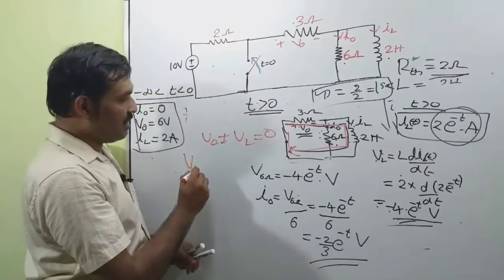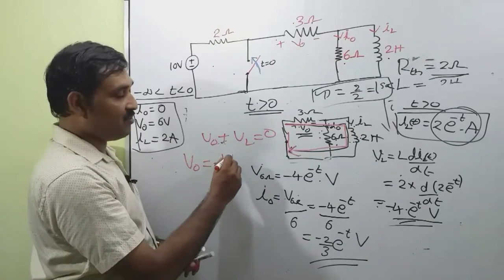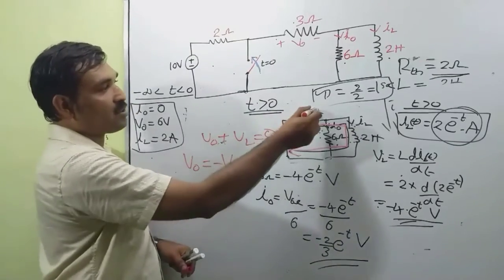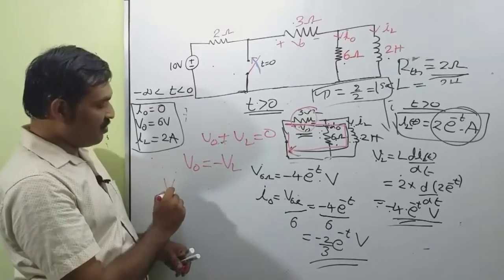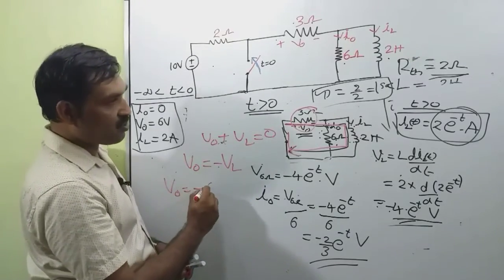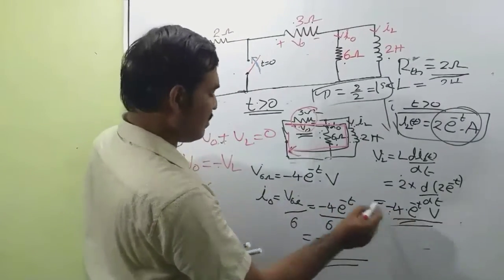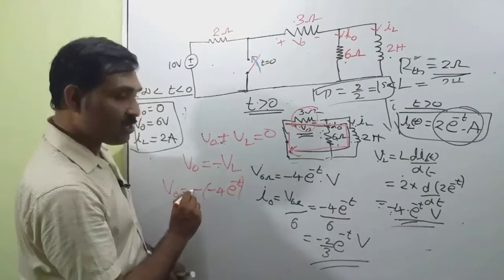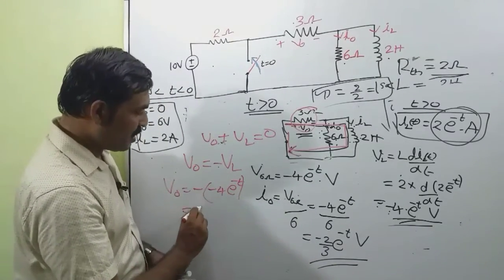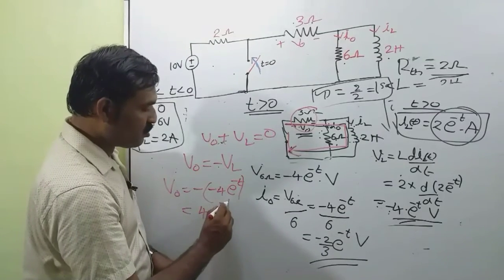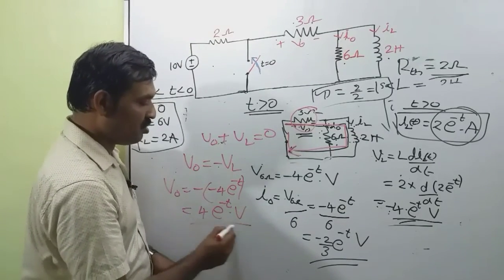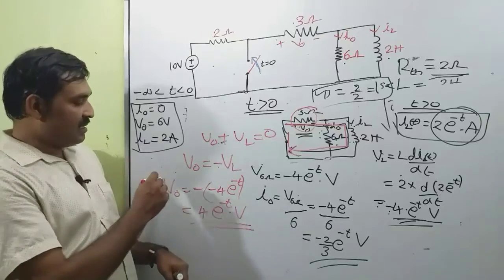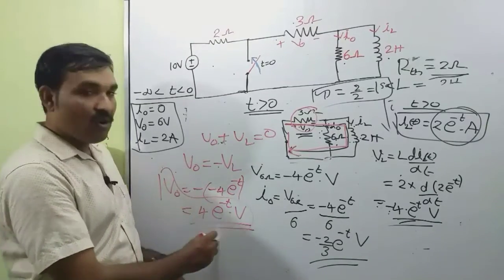So V0 is equal to minus VL. So the voltage across this 3 ohm resistance, V0, is equal to minus of VL. VL is minus 4 e raised to minus t, so minus of minus becomes plus, that is equal to plus 4 e raised to minus t volt. For t greater than 0, the value of V0 is 4 e raised to minus t volt.